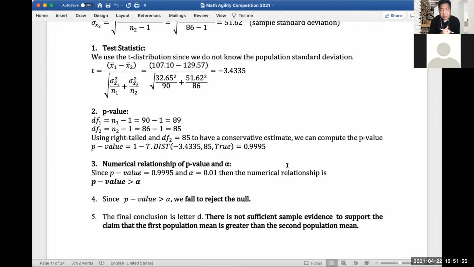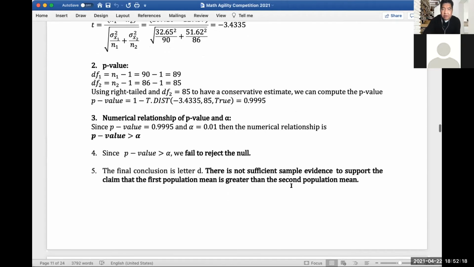If you are not using Excel, you can still use the table for the t distribution. But I highly recommend that you use technology this time, like your scientific calculator or your Excel, because this is a competition, so you need to be quicker or faster in solving this kind of problem.